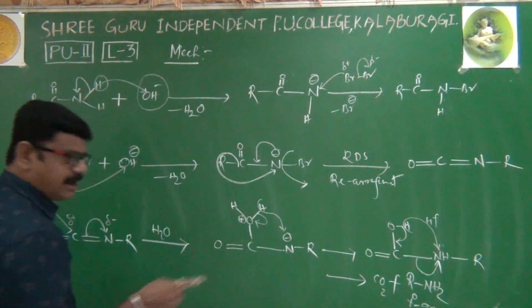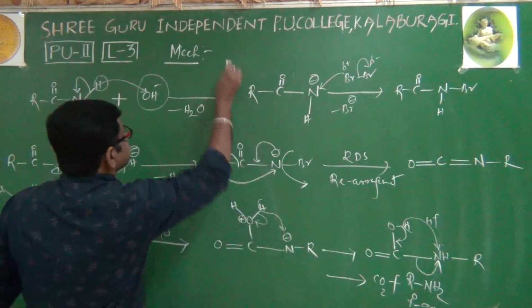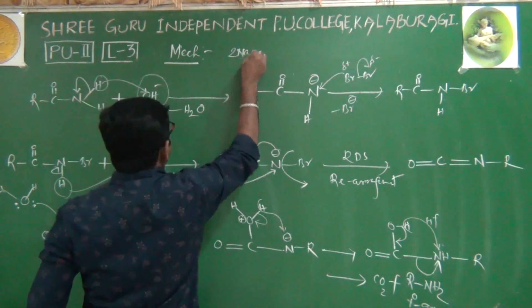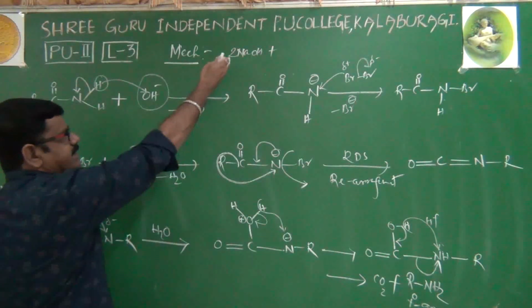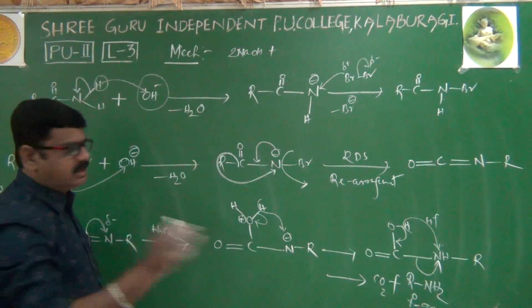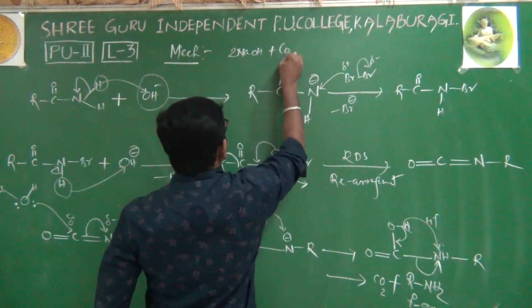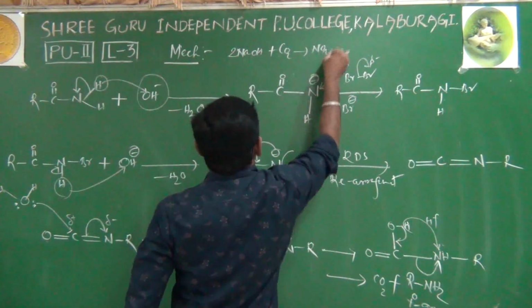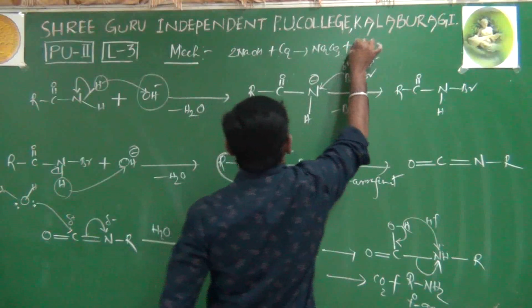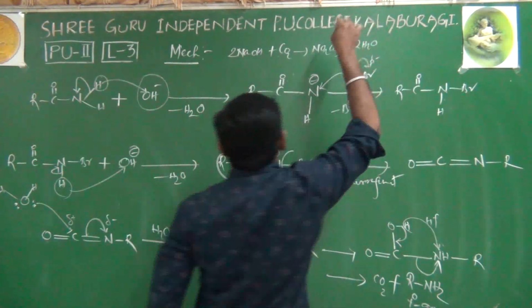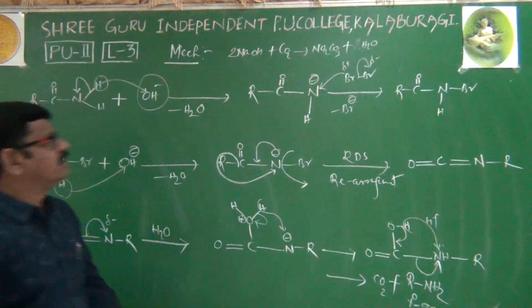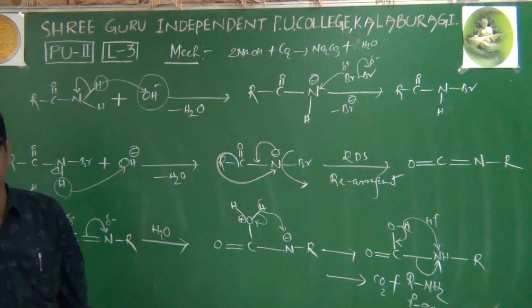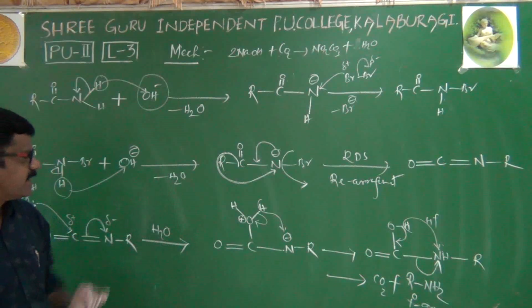The remaining 2 NaOH or KOH molecules react with the carbon dioxide and you will get Na2CO3, and a water molecule is released. That's it. This is the mechanism.